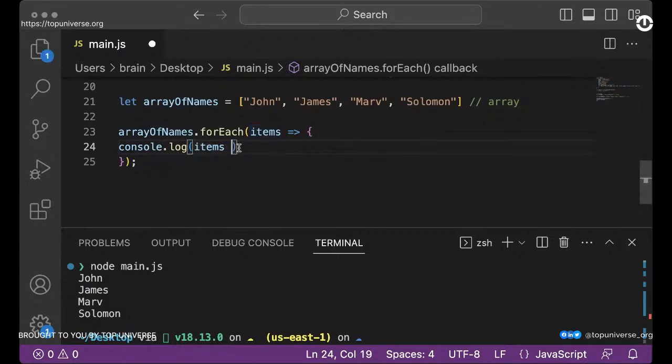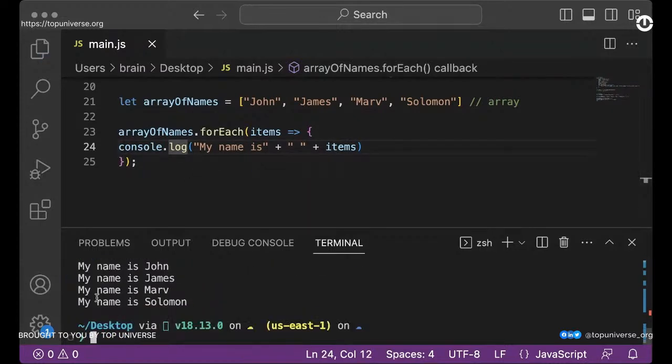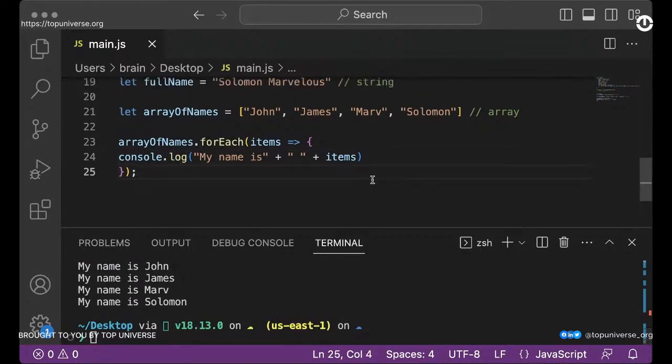And of course, you can even choose to append, so let's do this. I can say my name is, and I can put this just like this. It will actually print out: my name is John, my name is James, my name is Marv, my name is Solomon, because we're just messing around with the individual item. This is the individual item right here.